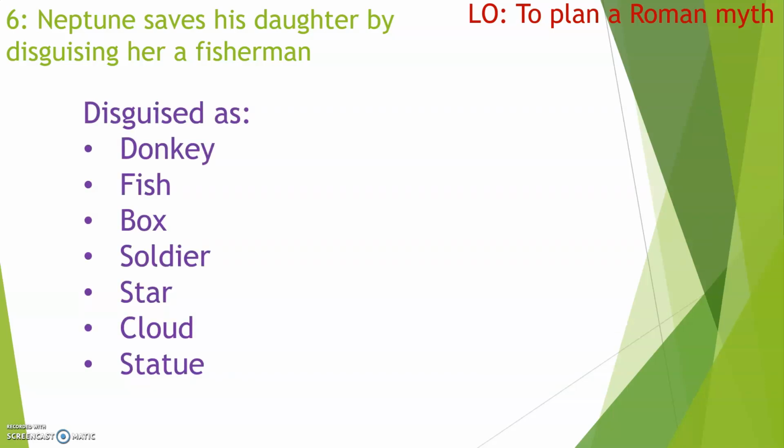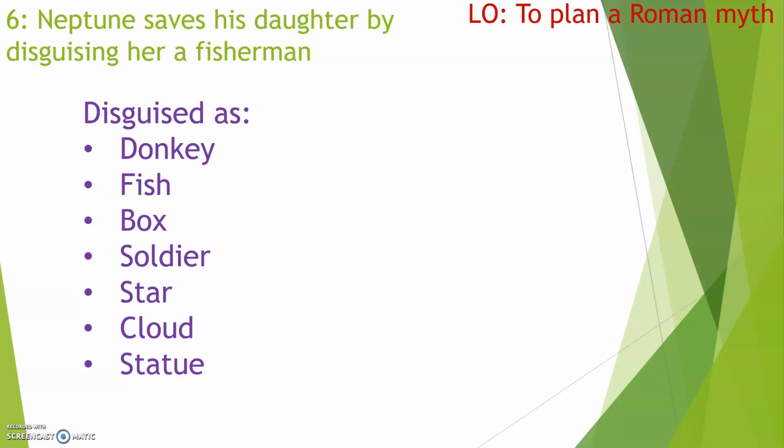I was thinking about different disguises for if it was a person. But if you've picked something like the sun or the moon, you might think of it differently. If a house, again, you might have to think of something different. But I thought you could disguise something as a donkey or a fish or a box or a soldier or a star or a cloud or a statue. They all seem like wonderful things to disguise something as so that they could no longer be sold.